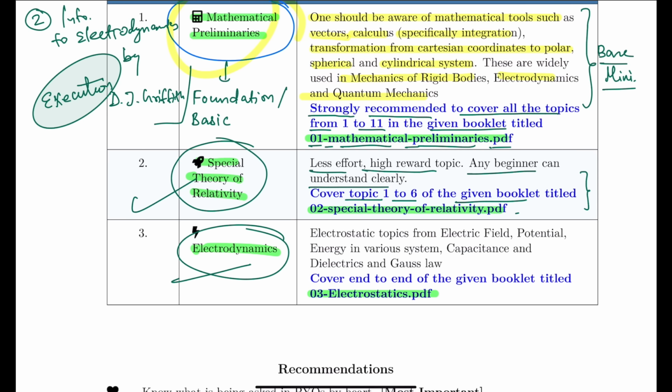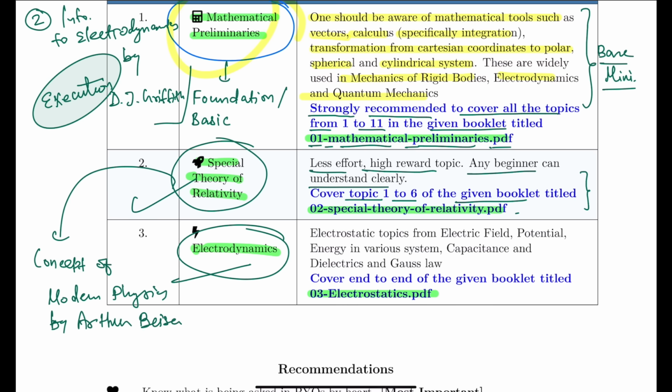For special theory of relativity, I have followed two great books. One is Concepts of Modern Physics by Arthur Beiser, and the next one is Introduction to Special Relativity by Robert Resnick.